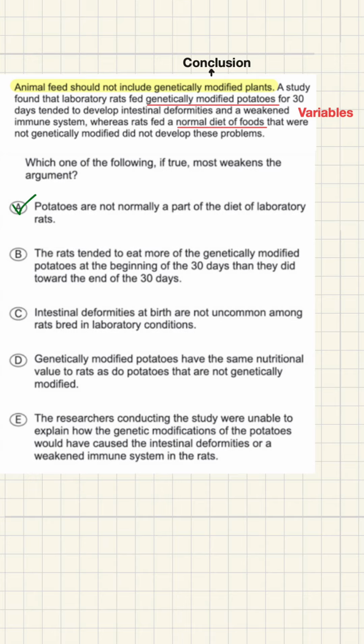Maybe rats just don't digest potatoes well, or maybe they were missing nutrients they usually get. Imagine eating nothing but potatoes for a month. That alone could cause problems. This makes the conclusion much weaker. Now let's quickly clear out the wrong answers.